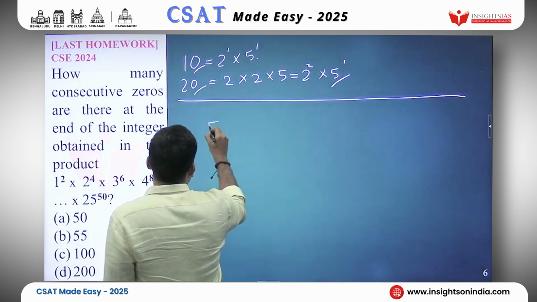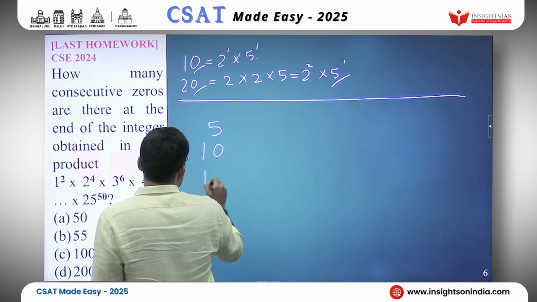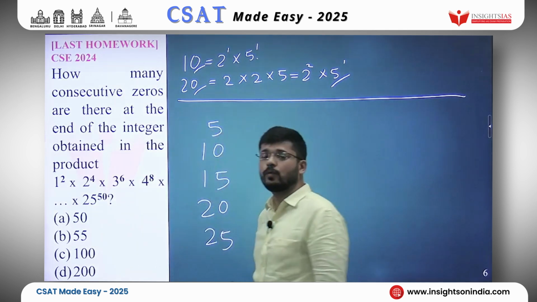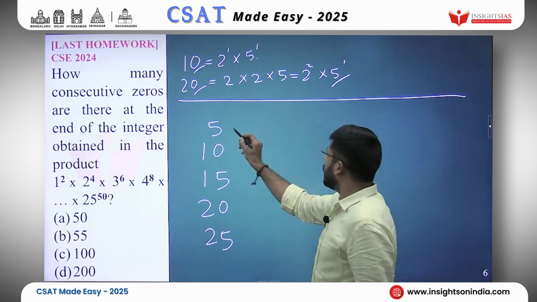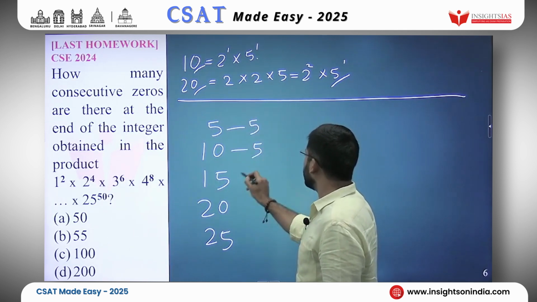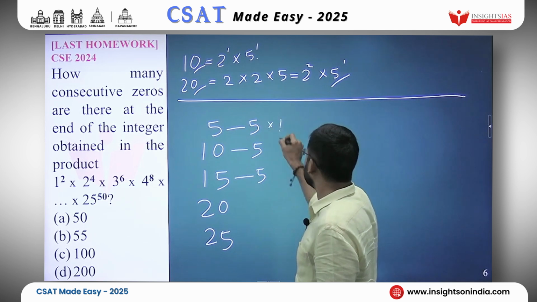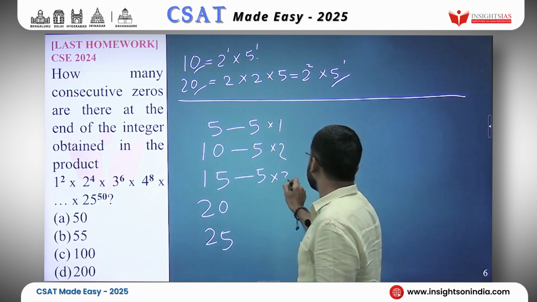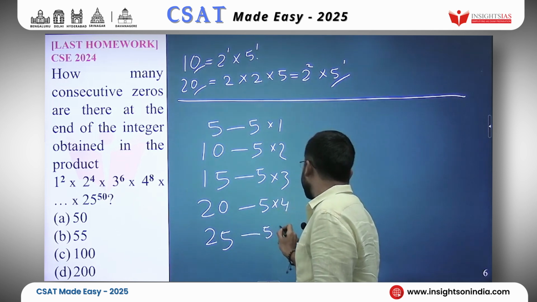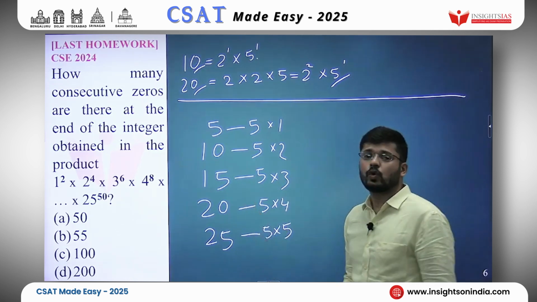That would be 5, 10, 15, 20 and 25. Okay. How many 5s does 5 have? It has only 1 five. This has only 1 five. This has only 1 five. This one also has only 1 five. However, 25 has 2 fives.